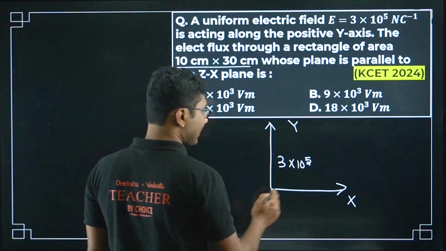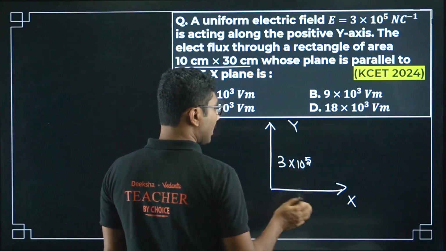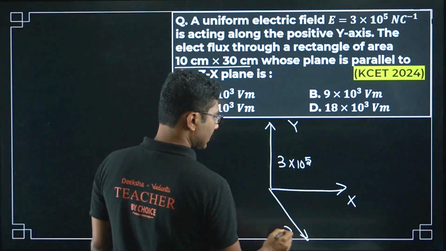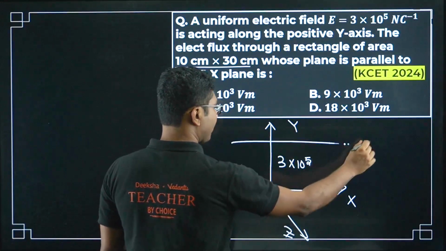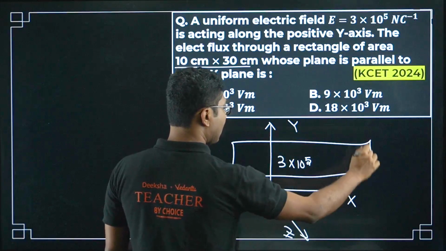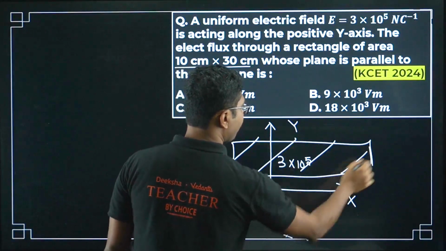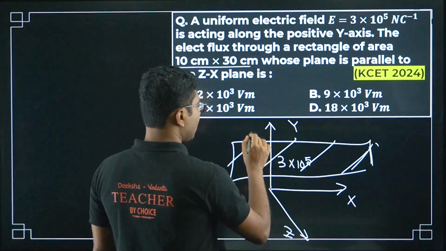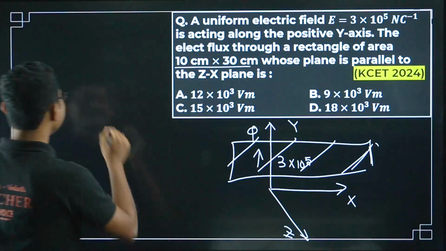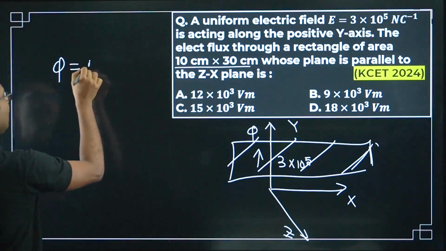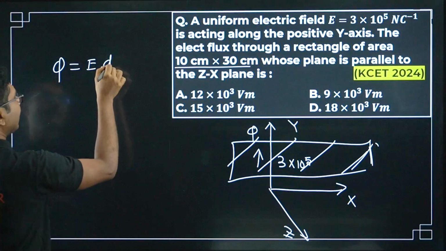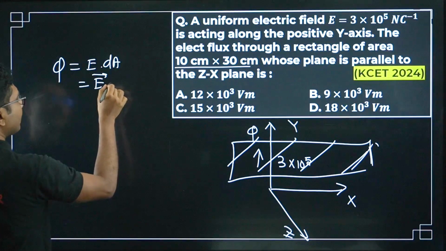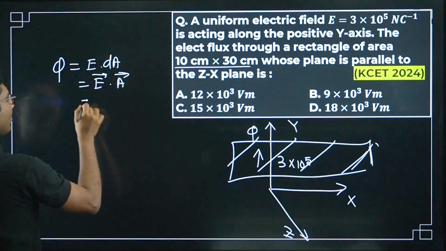So what is the zx plane? This is x. Suppose x cross y, so this is z. This is the z axis. So zx plane means this plane. Any plane which is parallel to this is called the zx plane. So what is the electric flux through this? Now, what is the formula? Flux is E dot dA, or if dA is regular, then we just write E dot A, or EA cos theta.